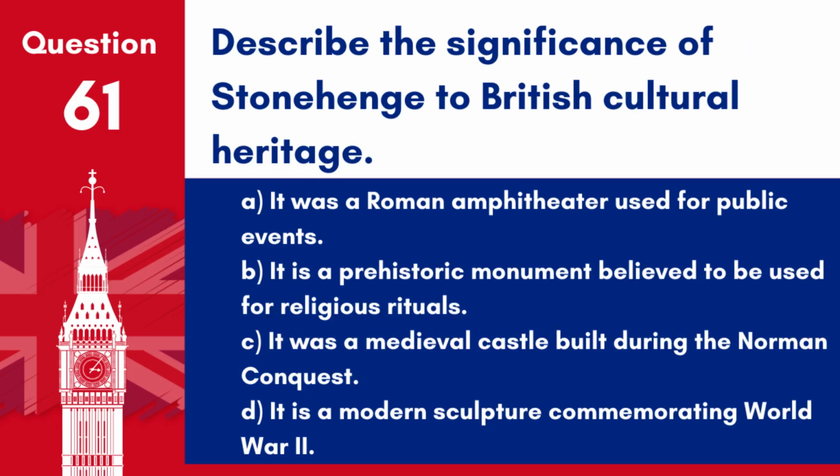Question 61. Describe the significance of Stonehenge to British cultural heritage. A. It was a Roman amphitheatre used for public events. B. It is a prehistoric monument believed to be used for religious rituals. C. It was a medieval castle built during the Norman conquest. D. It is a modern sculpture commemorating World War II.